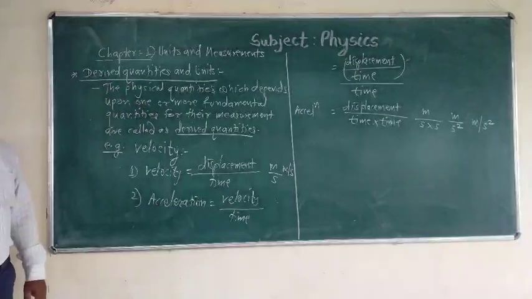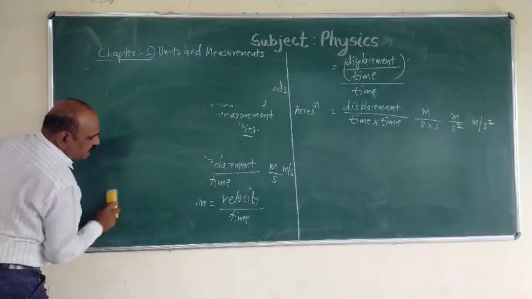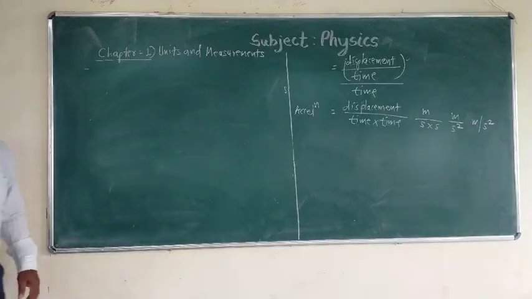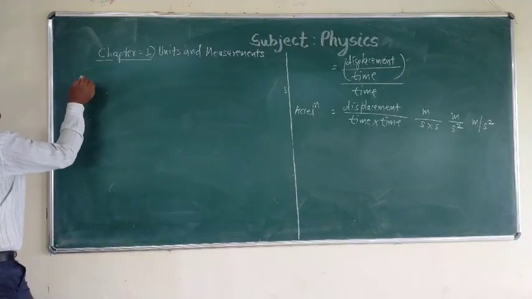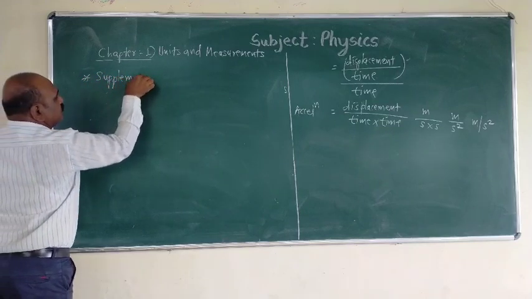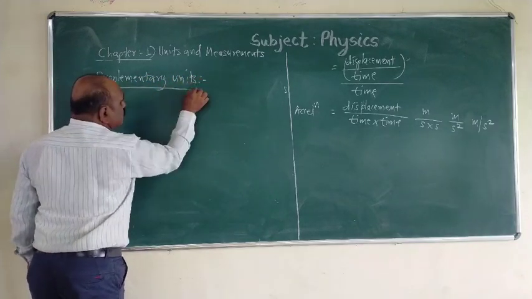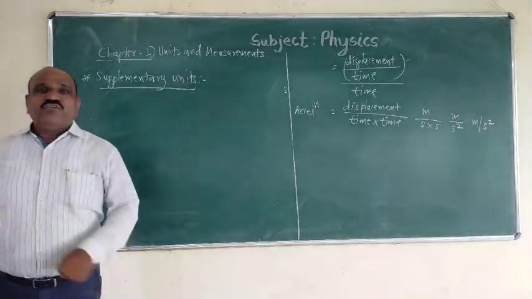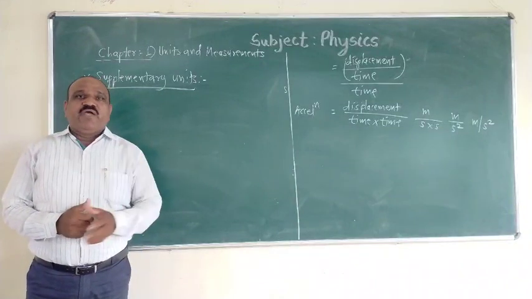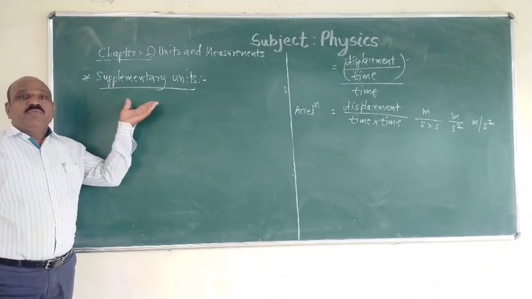Now the next point is supplementary units. We are saying that there are 7 fundamental quantities, and again there are 2 supplementary fundamental quantities.